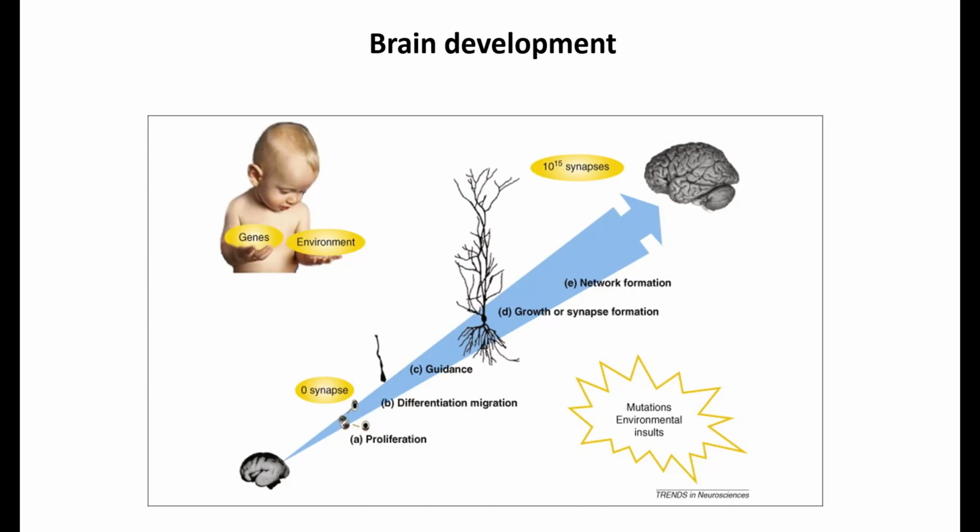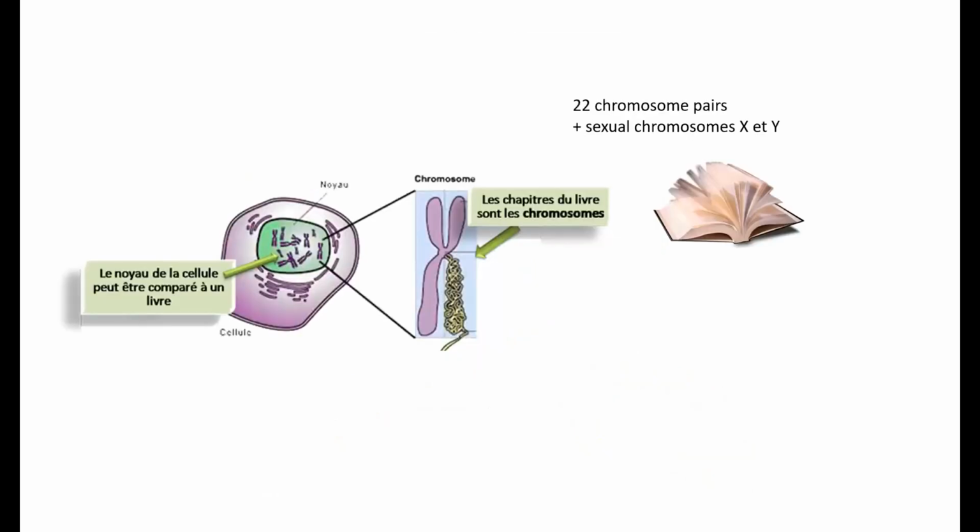If something goes wrong, it could be environmental, but it could also be genetic. In the case of your children, and of what we are talking about today, it's a genetic thing that happens. So there is an impairment of the function here that will affect brain development and brain functioning. It's really not so easy to understand what the mutations are doing to brain function, and we will try to present you a bit about that today.